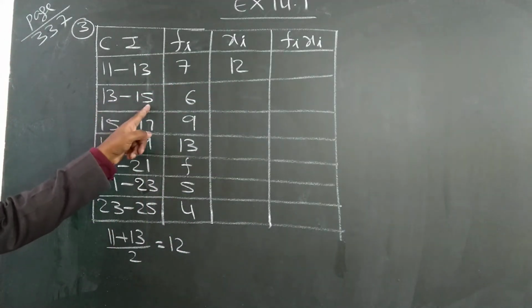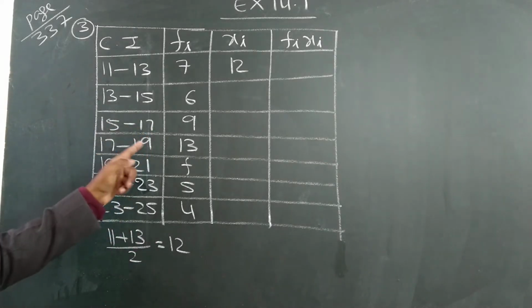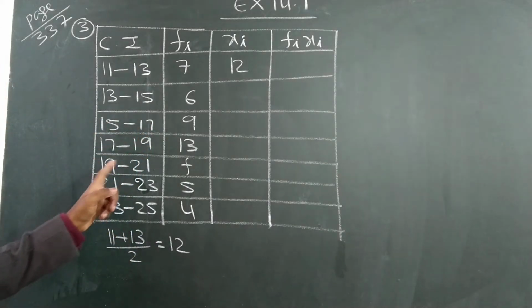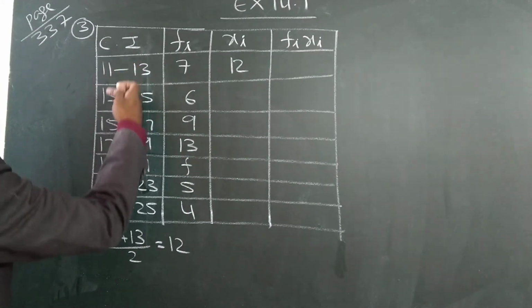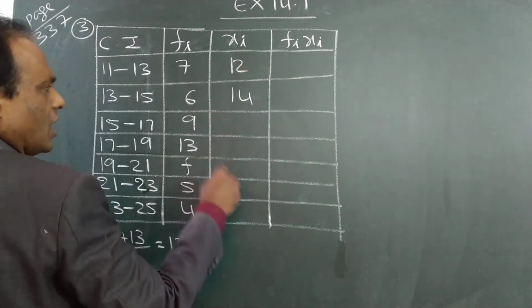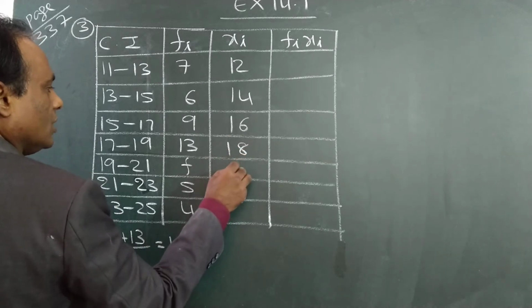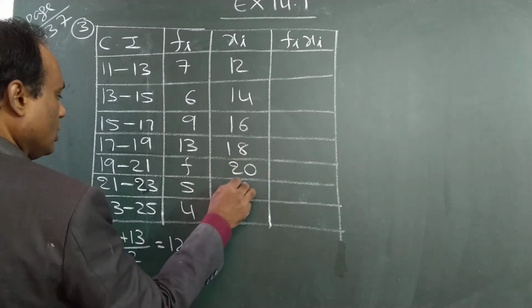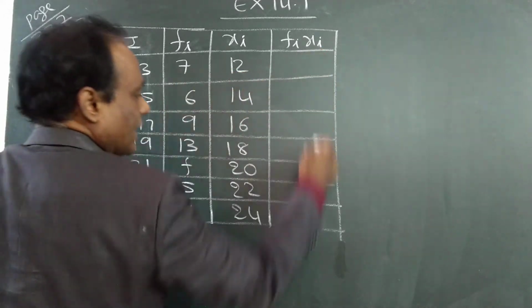Otherwise 13 plus 15 by 2, 15 plus 17 by 2, 17 plus 19 by 2, 19 plus 21 by 2, you can also fill. So after 12, 14. After 14, 16, 18, 20, 22, 24. Multiply these two and write here.